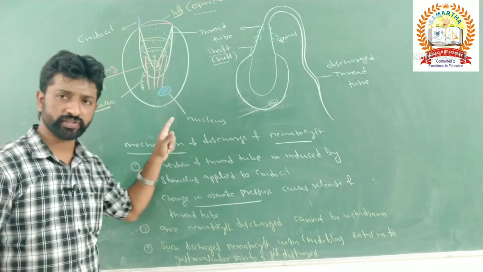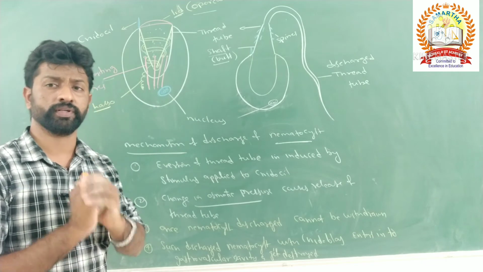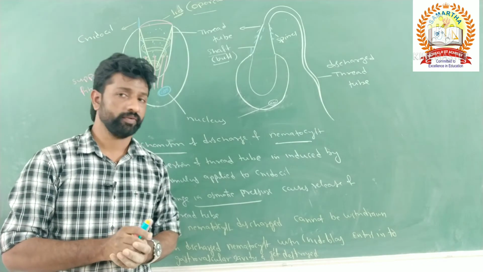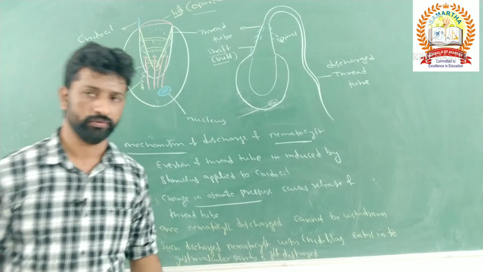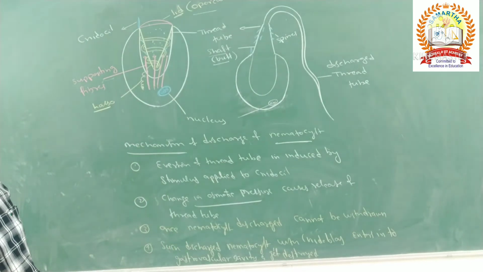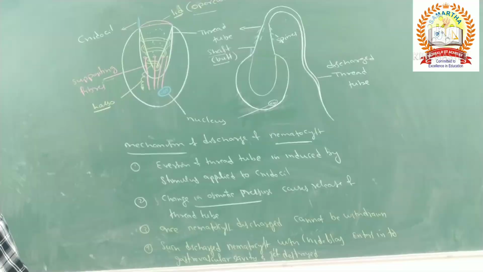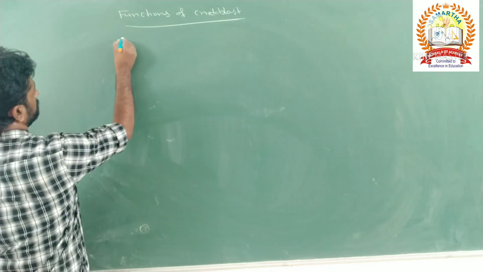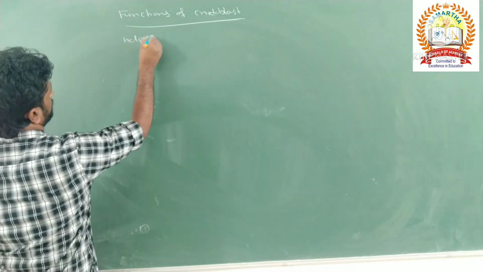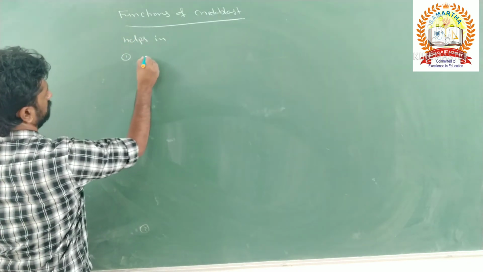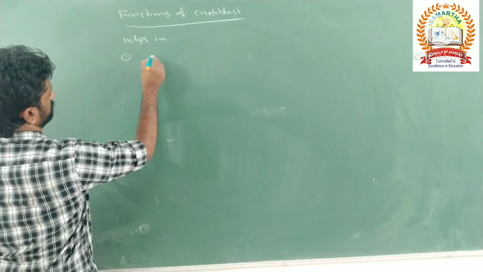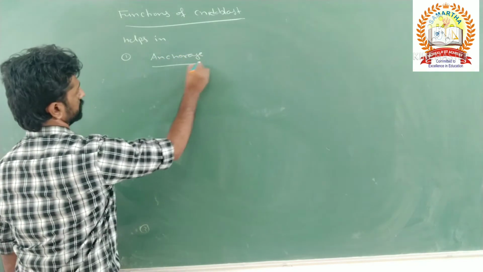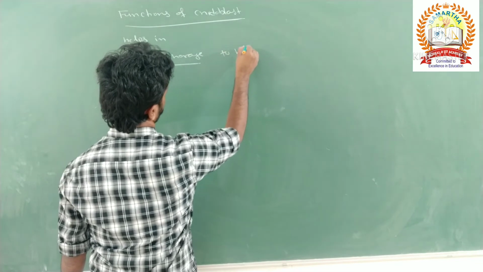Then what are the functions of these nidoblasts? That is very important for the PU examination and also NEET and CET. Let's see the functions of these nidoblasts now. These nidoblasts mainly help in, one, anchorage to help in locomotion.